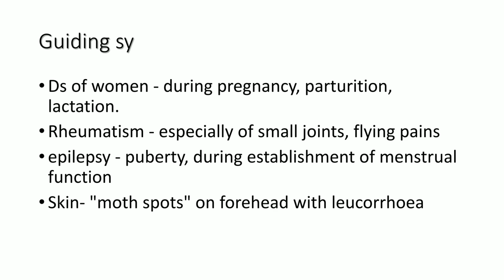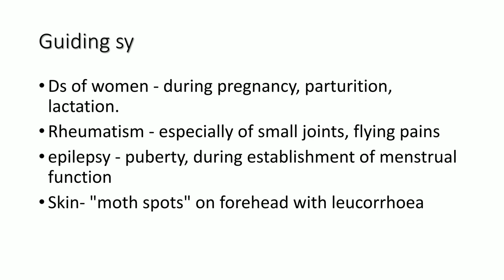Then coming to guiding symptoms, the first point is Caulophyllum thalictroides is indicated for diseases of women, especially during pregnancy, parturition and lactation. And the next guiding symptom is rheumatism. Here it affects small joints, and the nature of pain is flying.